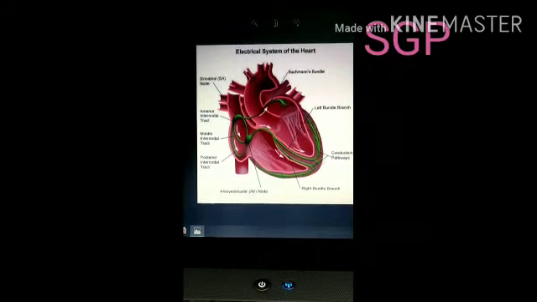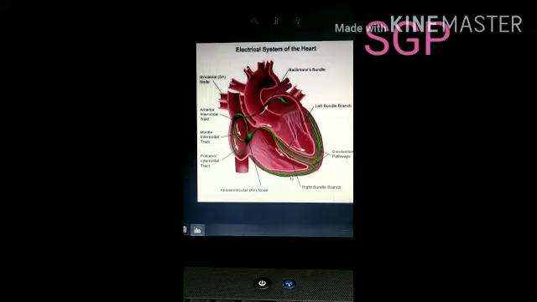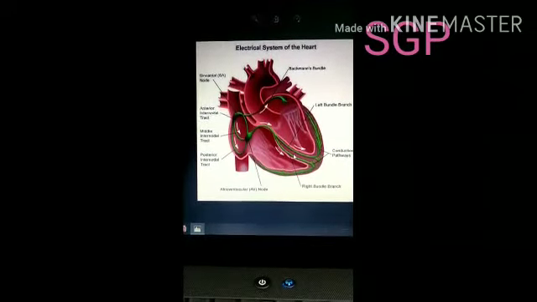From the right and left bundle branches, a fine network of Purkinje fibers arises. So the SA node, AV node, bundle of His, bundle branches and Purkinje fibers are the components of the cardiac conduction system.